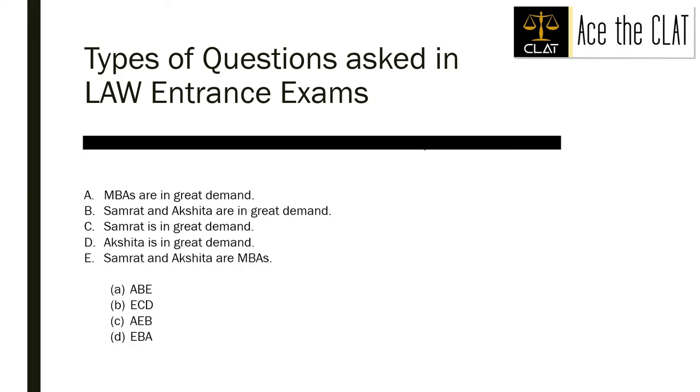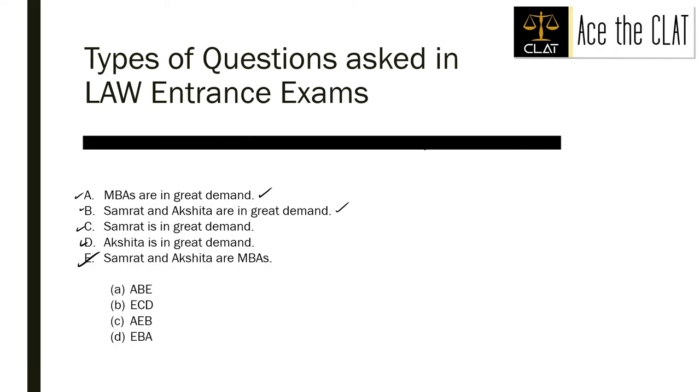Next question. This type of question has 5 statements A, B, C, D and E, and we have to select that particular choice in which the third statement is a valid conclusion from the previous 2 statements. When we talk about A, B and E, we need to first take this statement, then take this statement, that is B, and then identify whether E is a valid conclusion drawn from the other 2 statements or not. The option which does so would be our correct option.